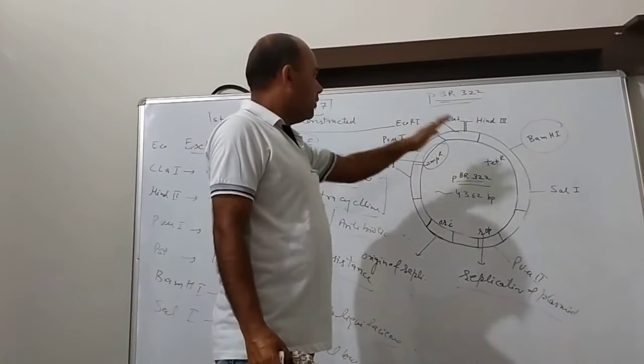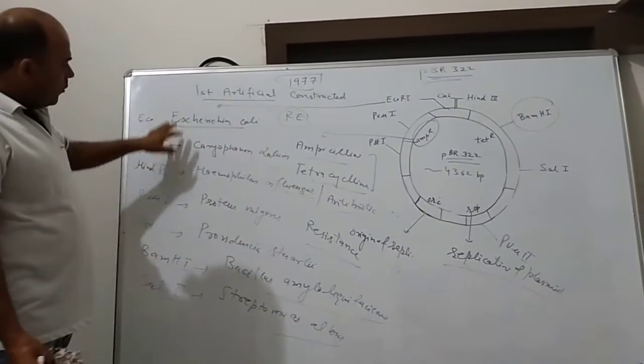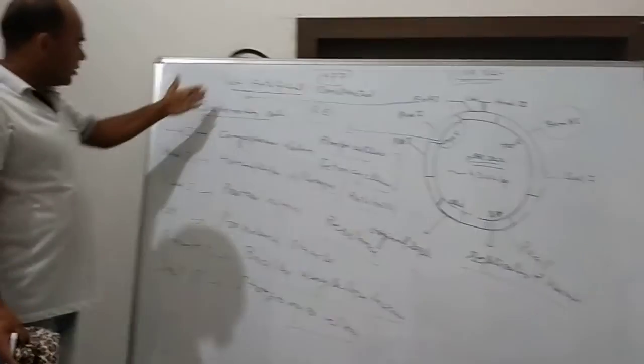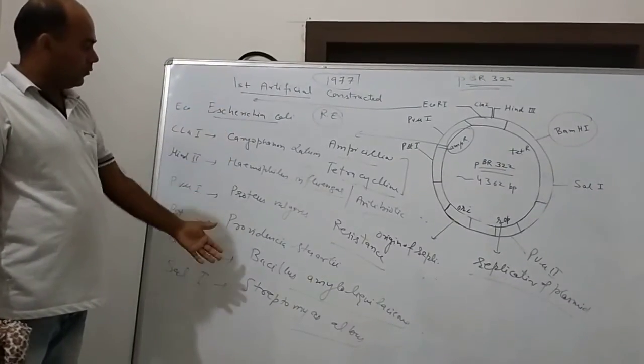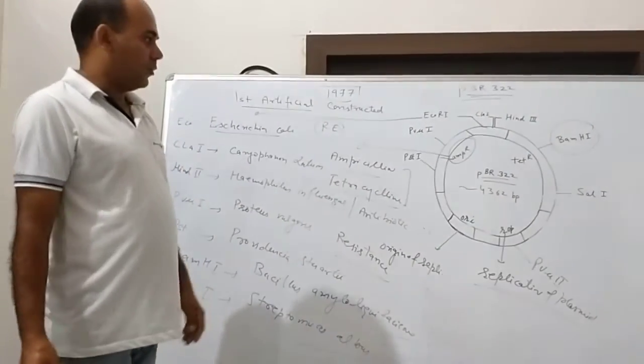So draw the diagram, label the diagram, and remember all the full forms, all the words, what they indicate. These are the shortcuts given here, and these are the full forms, the complete words. Okay, thank you.